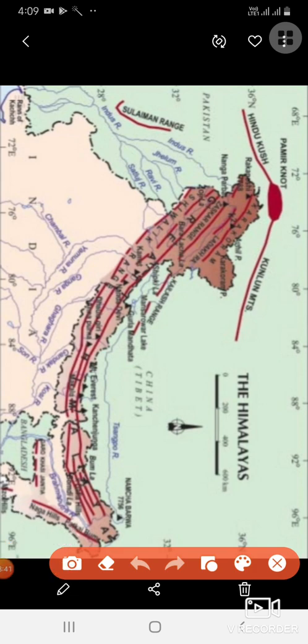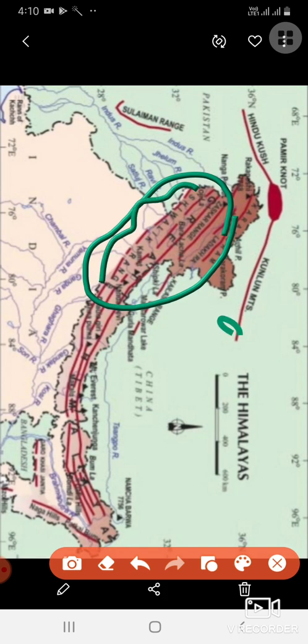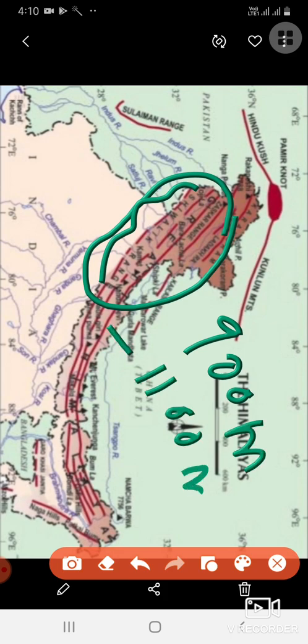This is the outermost range, and its height varies between 900 to 1100 meter, not kilometer. The average width is 10 to 50 kilometer.